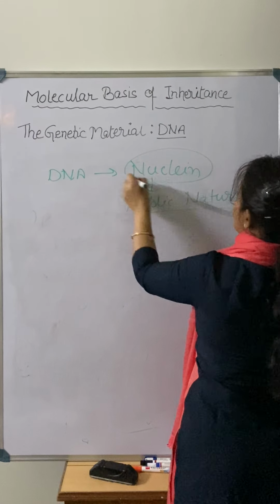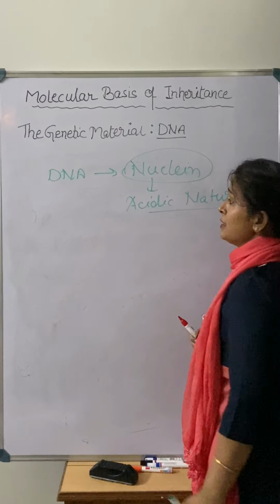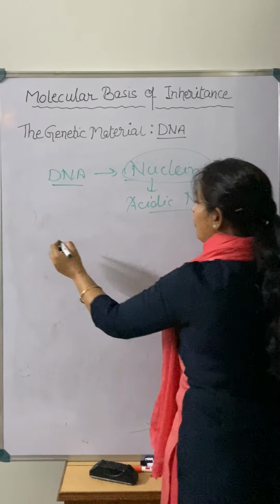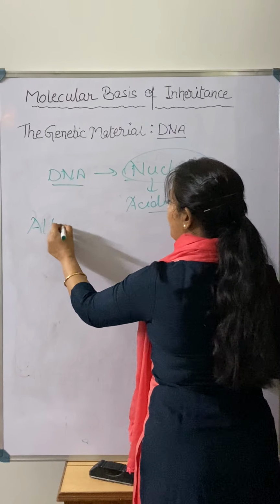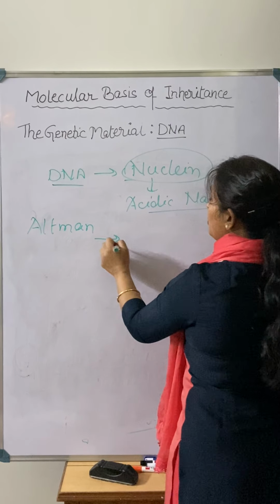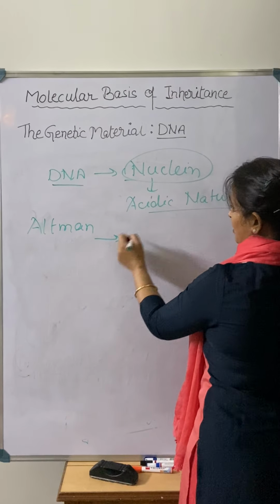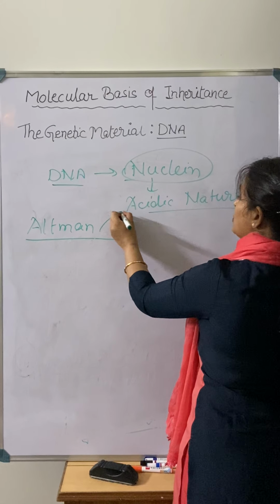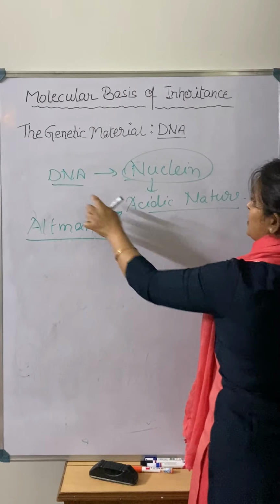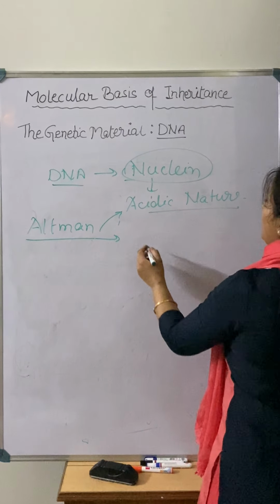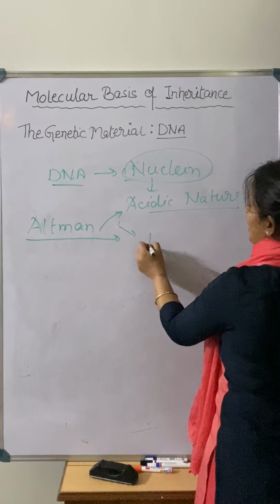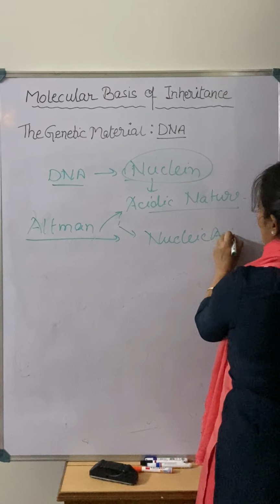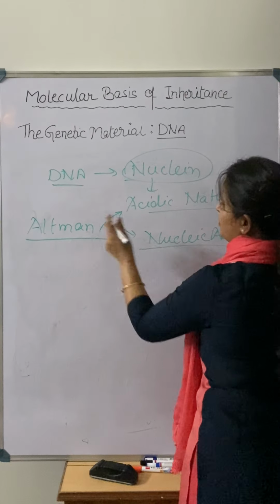But he was not saying it is DNA. He just called it nuclein. After that there was one person, Altmann. Due to the acidic nature of this DNA, he gave the name that we call nucleic acid, right? So the name nucleic acid was given by Altmann.